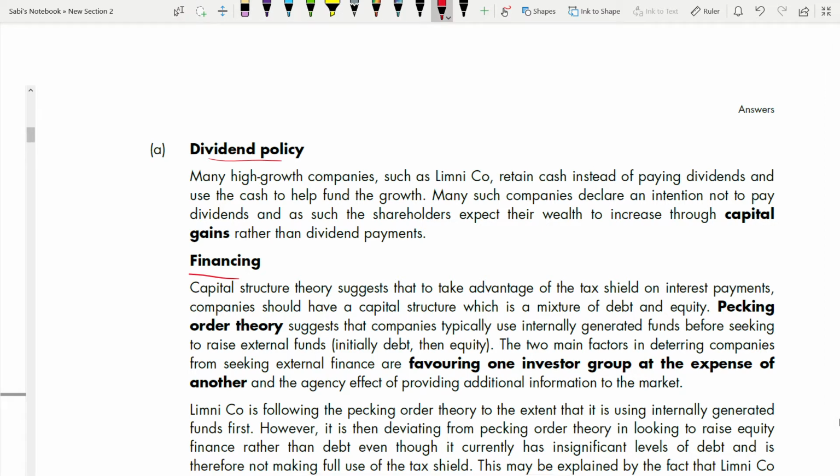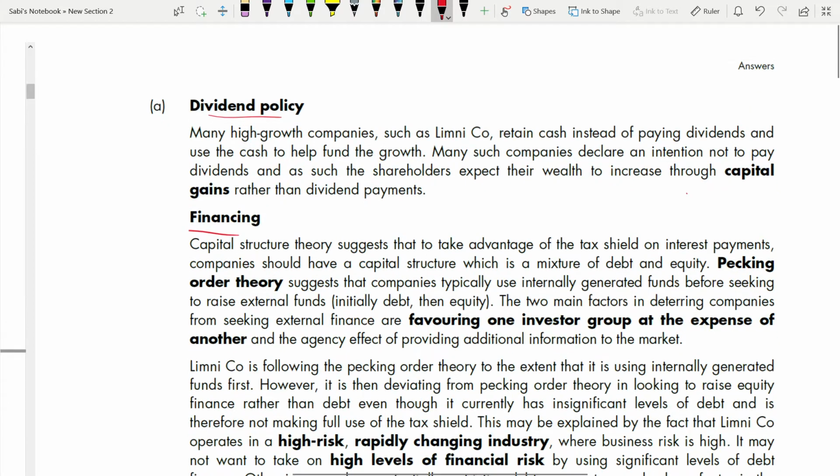Okay, retain cash instead of paying dividends, right? They have told that they retain cash instead of paying dividends. They don't pay dividends and use the cash to help fund the growth. Many such companies declare an intention not to pay dividends, and as such, the shareholders expect their wealth to increase through capital gain rather than dividend payment.